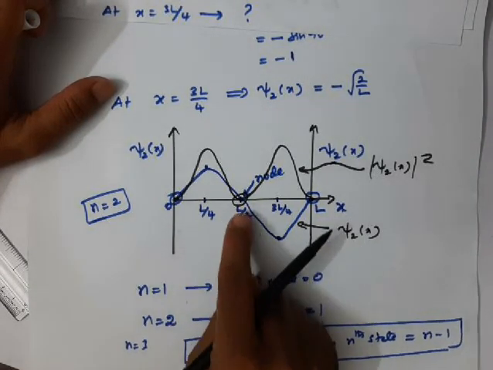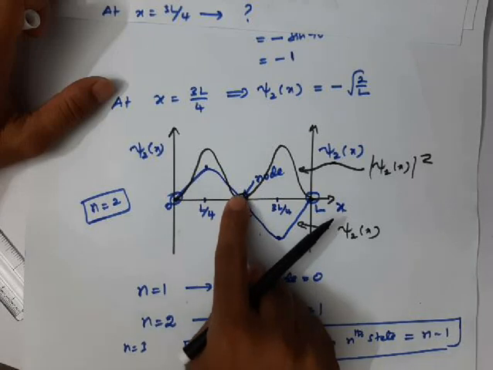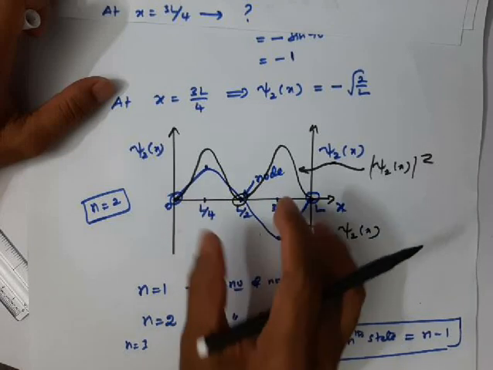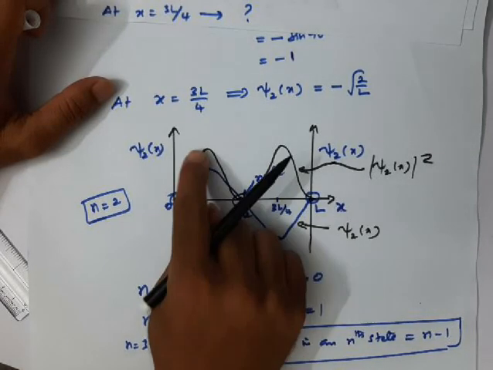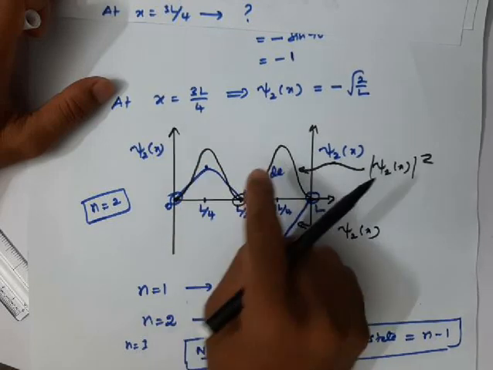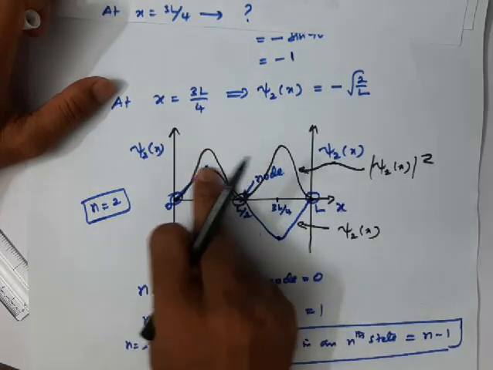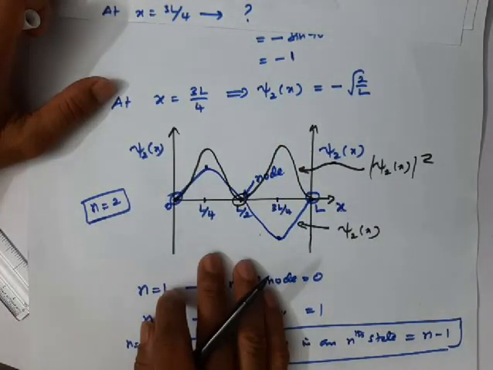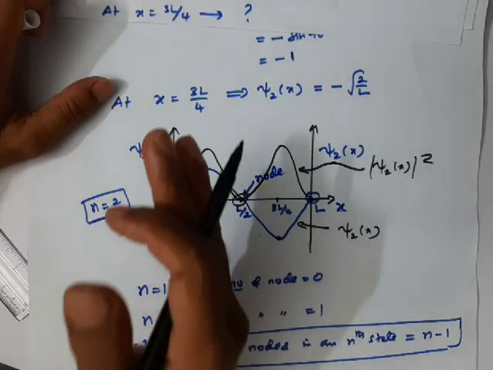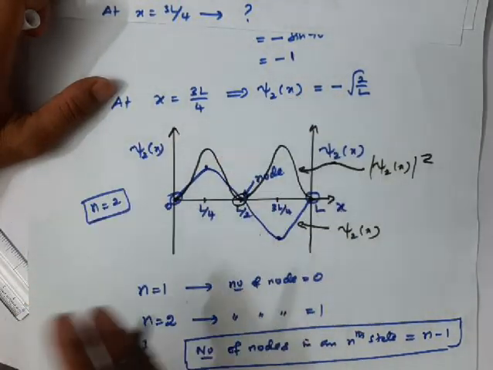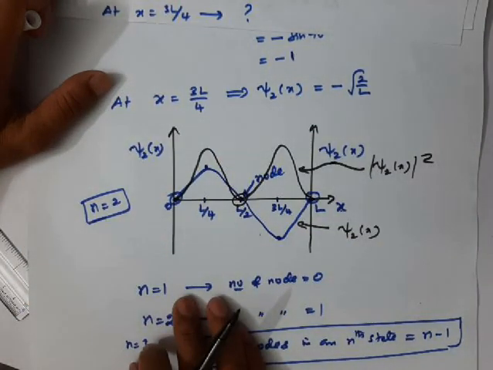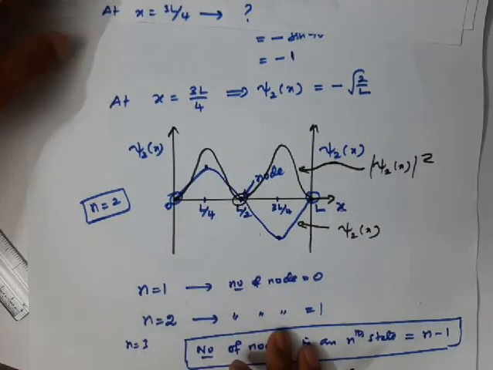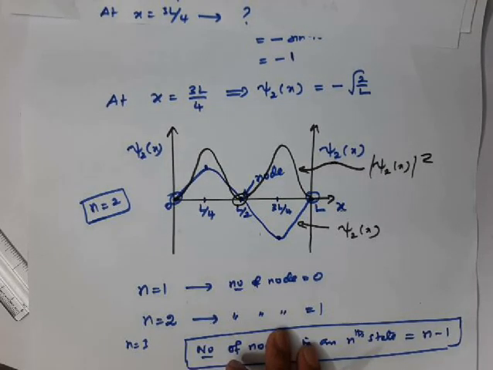And see here, the probability at the middle of the box is 0, whereas the probability at x equal to L by 4 and 3L by 4 is maximum, and these two probabilities are equal. That means the probability of finding the particle is maximum at L by 4 and at 3L by 4. There is equal probability of finding the particle at x equal to L by 4 and 3L by 4 in the first excited state. So keep this point in mind. It's very, very important. This is for the first excited state.